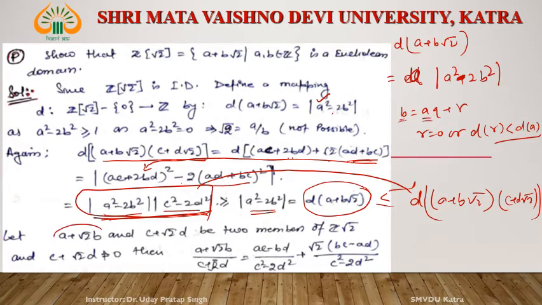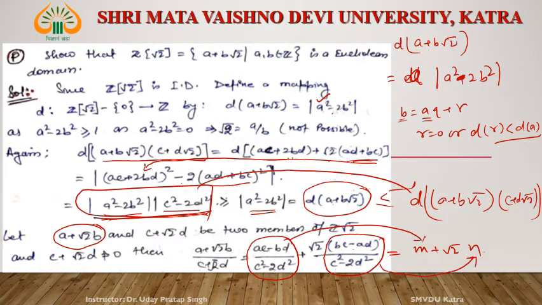Then divide a plus b root 2 by c plus d root 2. After rationalizing it, we got this thing: (ac minus 2bd) divided by (c square minus 2d square) plus root 2 times (bc minus ad) divided by (c square minus 2d square). We call it m plus root 2 into n. What is m? m is this one. And what is n? n is this one.